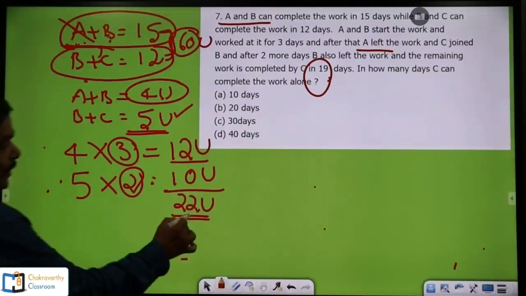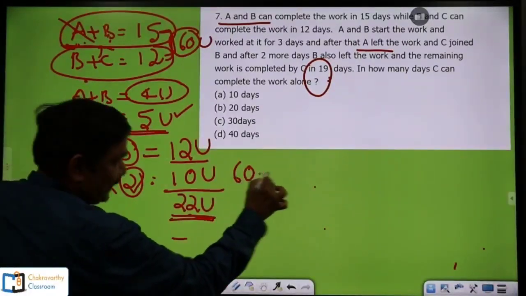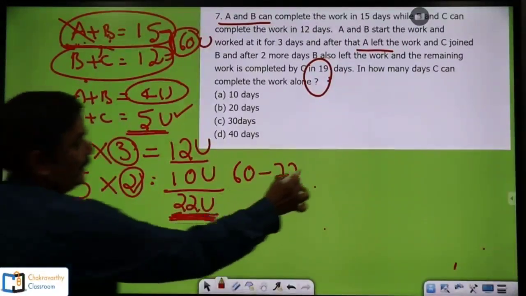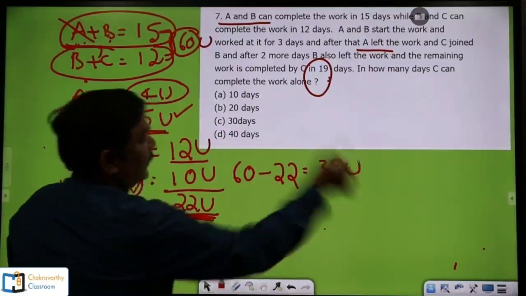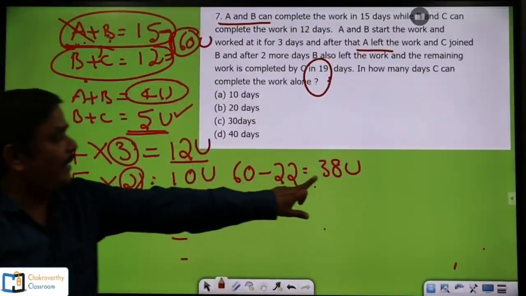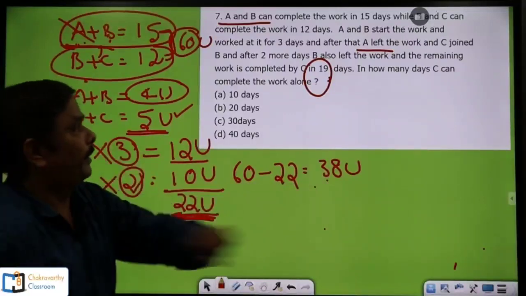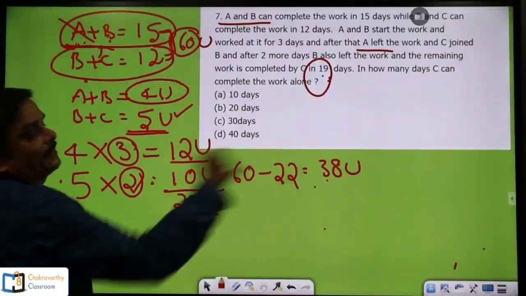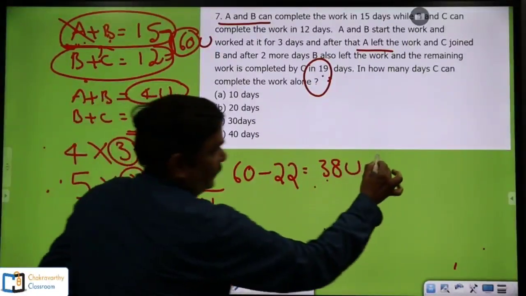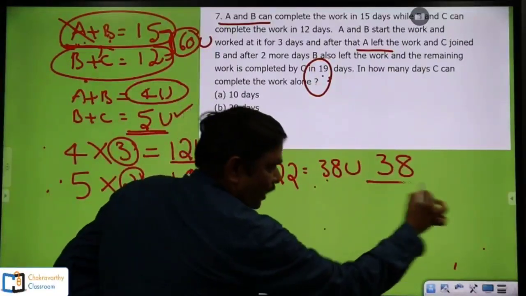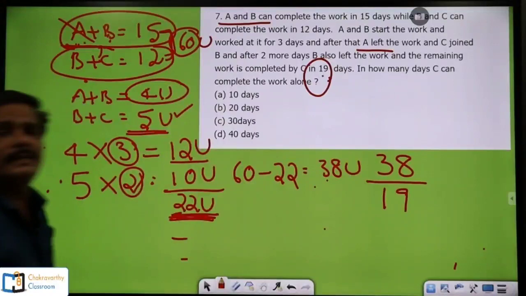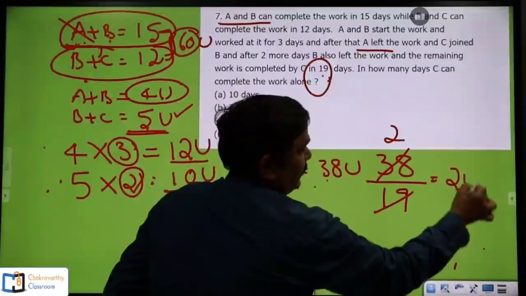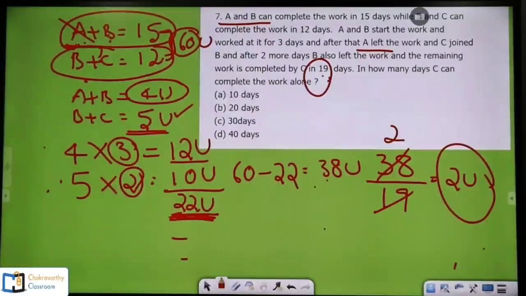What is that one? Now total is 60, minus work done is 22. Now the remaining is 38 units, as simple as this. Now this 38 units of work has been completed by C in 19 days. So what is the individual capacity of C? 38 units of work in 19 days. 19 days is 2 times over, so C's capacity is 2 units per day.